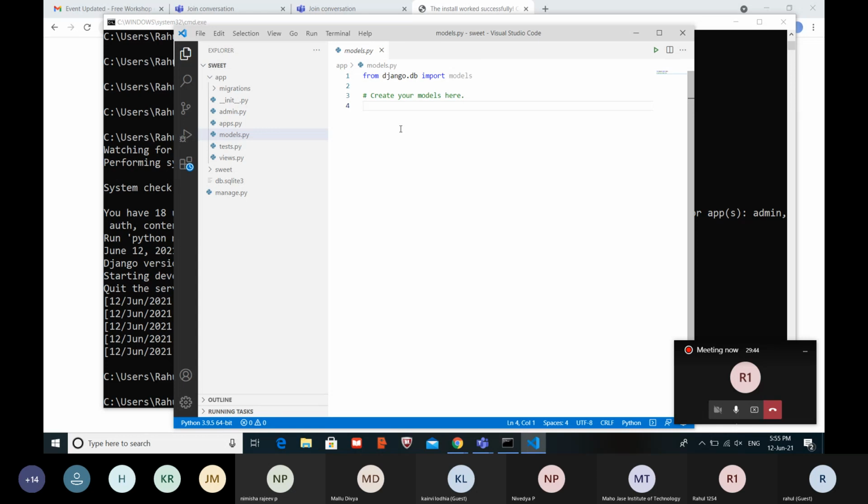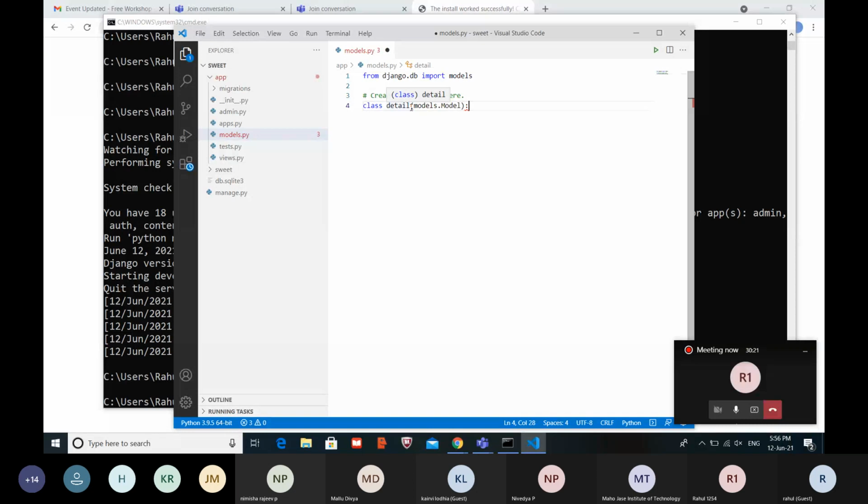For that, type class Detail. Don't type the class name in the plural, only singular.